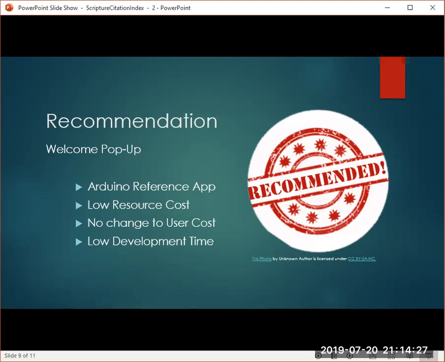So using a welcome pop-up dialog box would help the users to find the information that they need. It would be right there, and they wouldn't have to search for it.